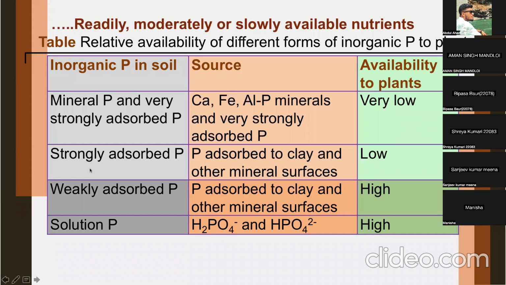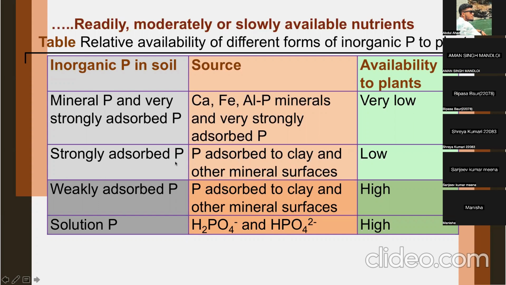Number two is strongly adsorbed P. These are four different forms of phosphorus in soil. First is mineral P or very strongly adsorbed P. This is in minerals or precipitated, which is very low availability.